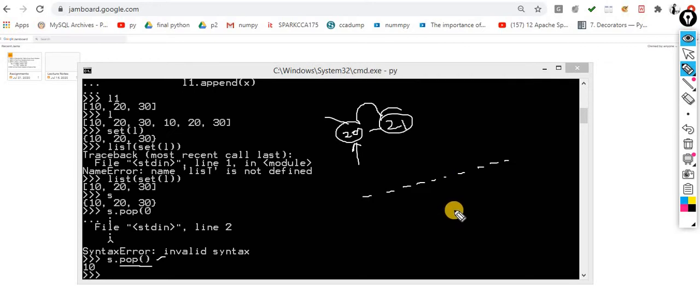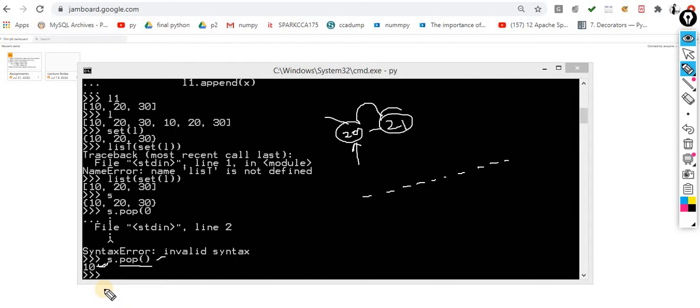Sorry, your voice is not coming properly. If we want the element that is popped, what can we do? You can check it out: it returns the item, it returns you 10. That item might be important and it is popped out, so you can store it into a variable.